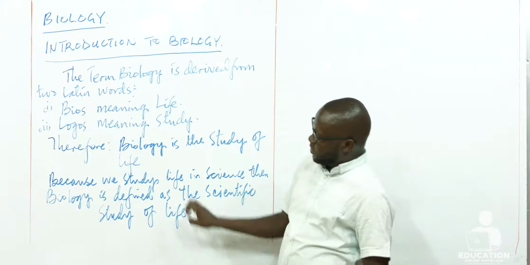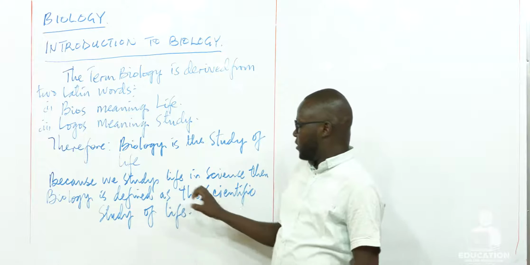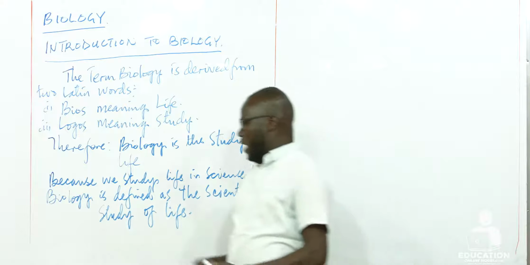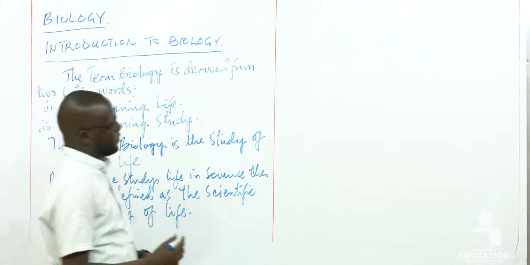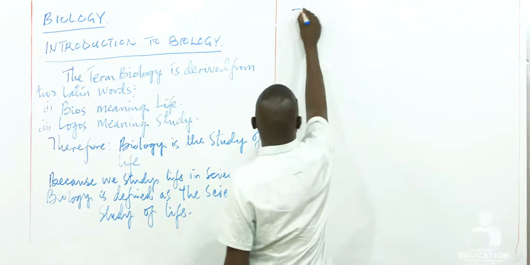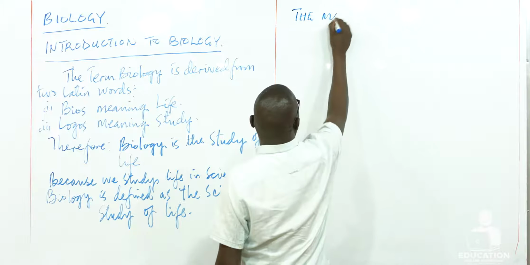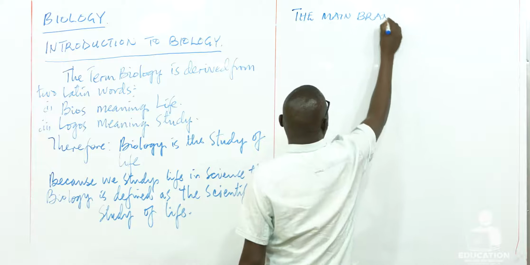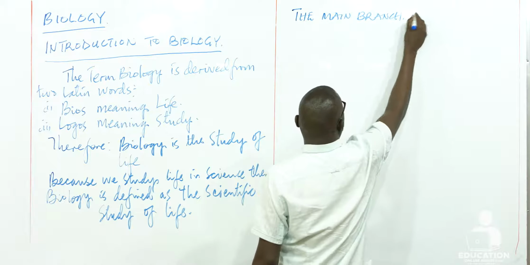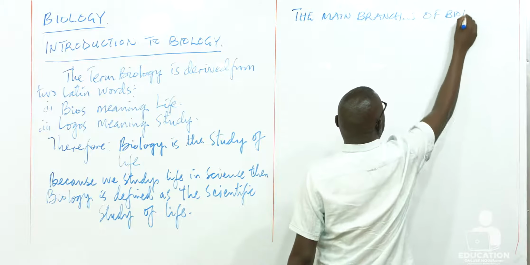Now, having looked at the definition, let's look at the main branches of biology.